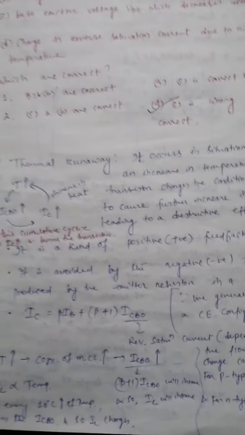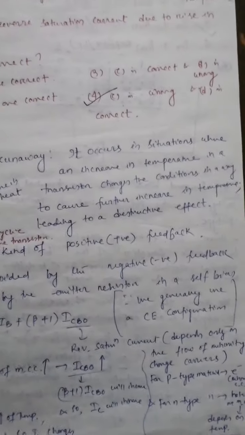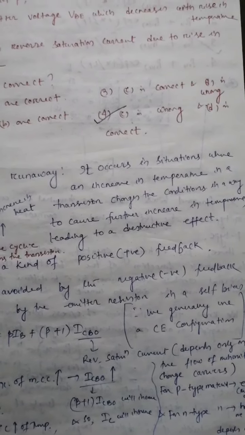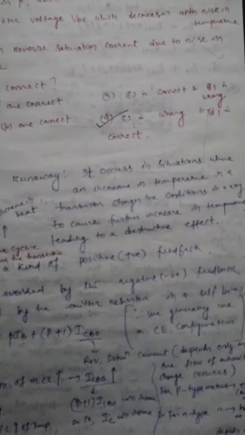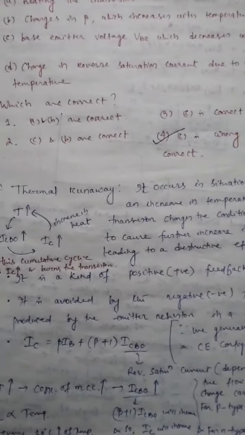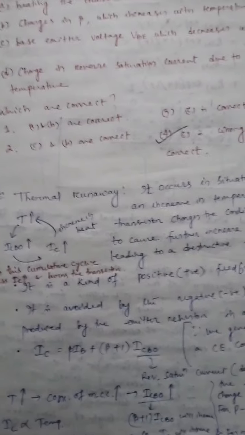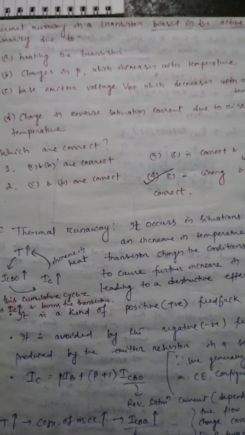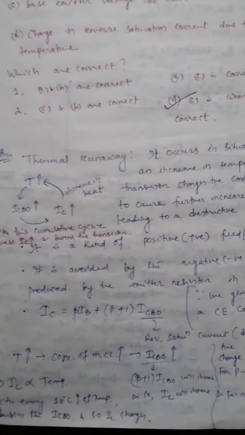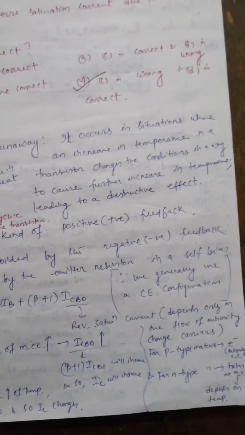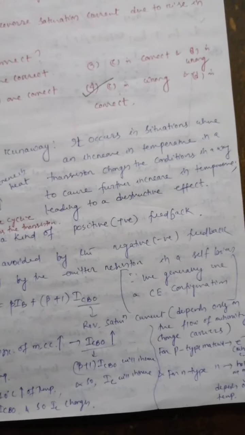So what is thermal runaway? Thermal runaway occurs in situations where an increase in temperature in a transistor changes the conditions in a way to cause further increase in temperature, leading to a destructive effect. We can say that thermal runaway is a destructive effect. Fine. In an unstabilized transistor it occurs and it is a destructive effect. Okay. It is a kind of positive feedback, we can say, and it can be avoided by the negative feedback provided by the emitter resistor in a self bias.